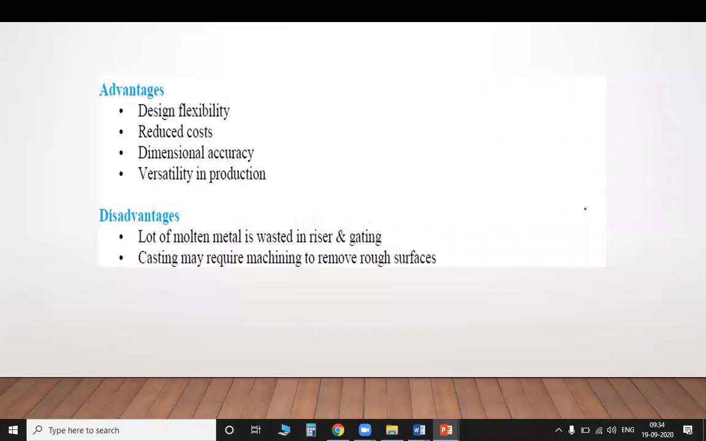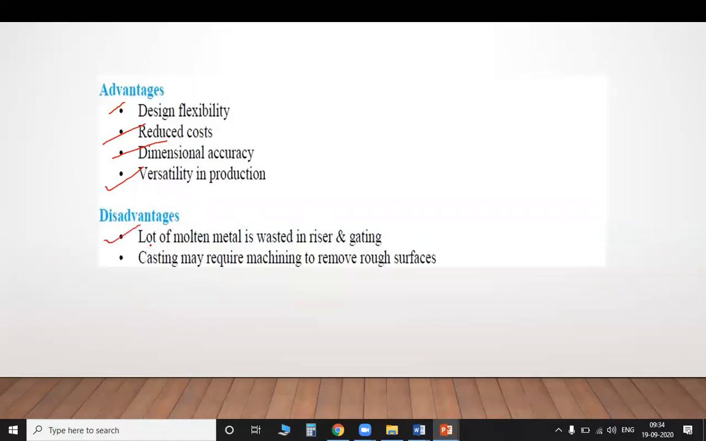So the next one, what are the advantages? The advantages are design flexibility, it reduces the cost, dimensional accuracy, and versatility in production. So you can make different types of designs, different types of things in production. Now the disadvantages: a lot of molten metal is wasted in the riser and gating.